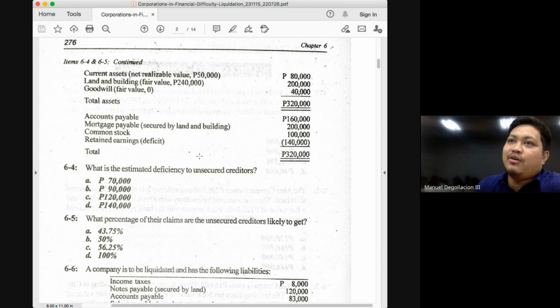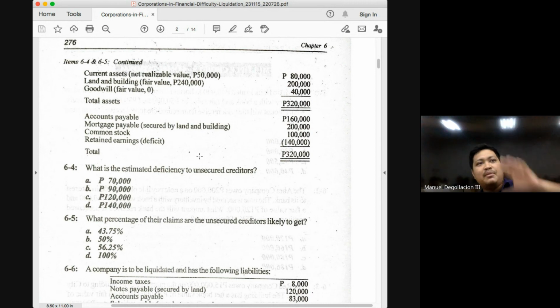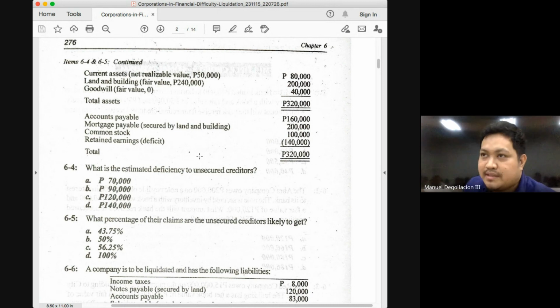So again, how does our formula look like now? In its simplest form, class, it will be net free assets over total unsecured liabilities. But if we will break it down, net free assets would be your free assets plus the excess on your fully secured liabilities minus the unsecured with priority, divided by your unsecured liabilities plus the unsecured portion of your partially secured liabilities. Because essentially, the unsecured portion will still be an unsecured liability.